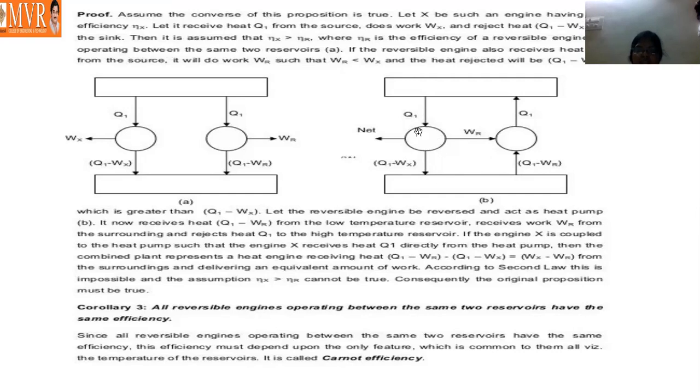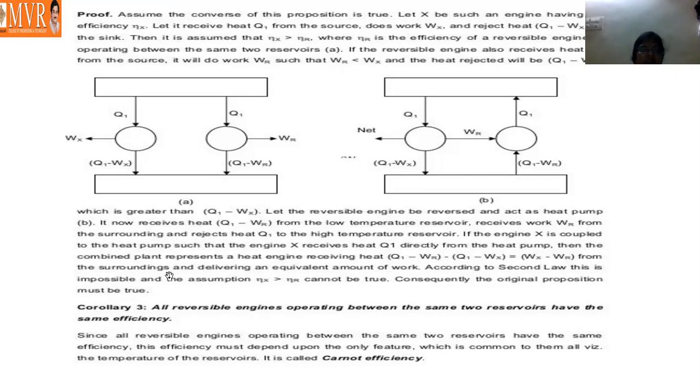Here this is a heat engine and this is a heat pump. Our heat engine takes heat from higher temperature to lower temperature and gives the work done, and the heat pump moves heat from lower temperature to higher temperature. And if you want to move heat from lower temperature to higher temperature, definitely we must supply energy. That energy, this work done, is supplied from the heat engine and given to the pump. So this is the third diagram.